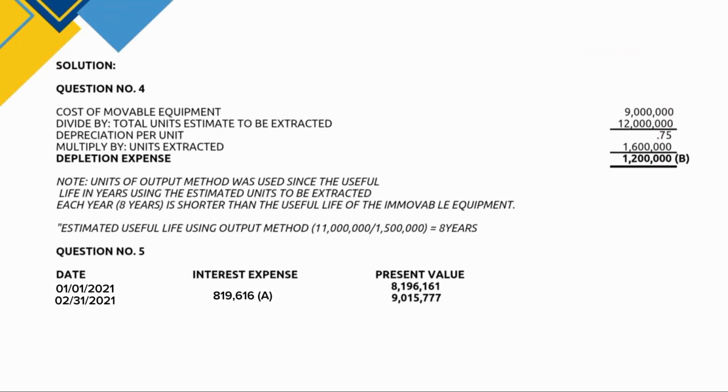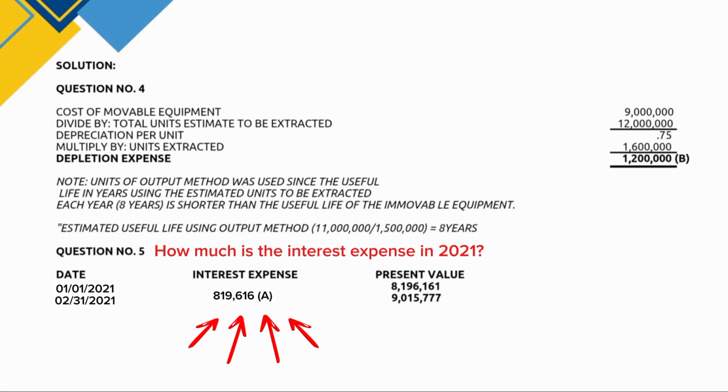And lastly, the question for number 5 is, how much is the interest expense in 2021? So interest expense is calculated on the present value of the restoration cost, which is initially recorded as a liability. Since the restoration cost is a future obligation, it is discounted to present value using the company's borrowing rate. That is 10% in this case. So simply multiply the present value, which is 8,196,161, by the interest rate of 10%.